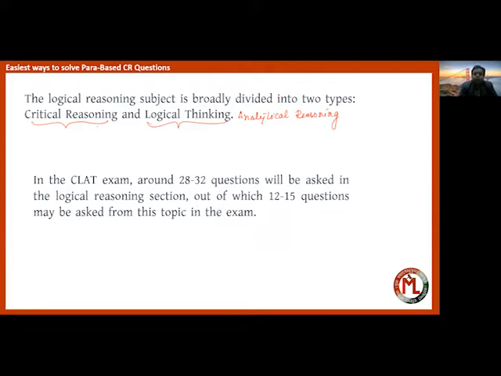If I am to name those topics, I would name them as statement and assumptions, statement and conclusions, statement and course of action, statement and arguments, and to add more, statement and decision making.